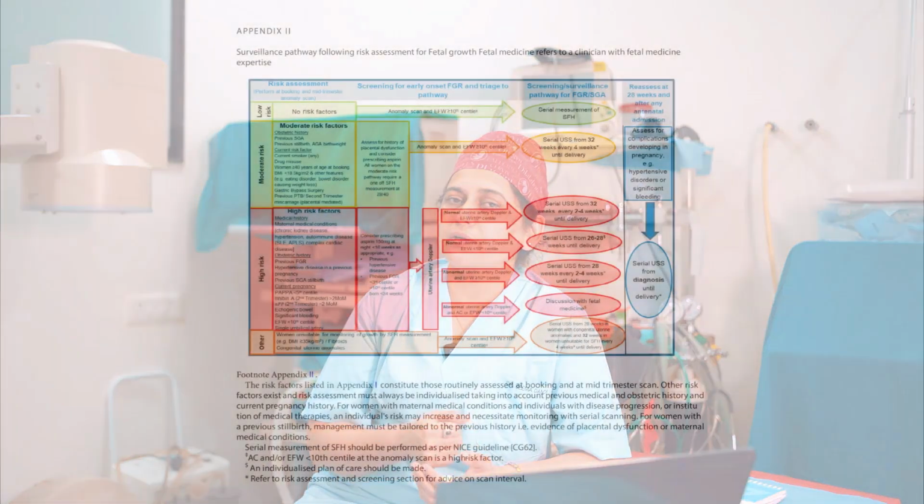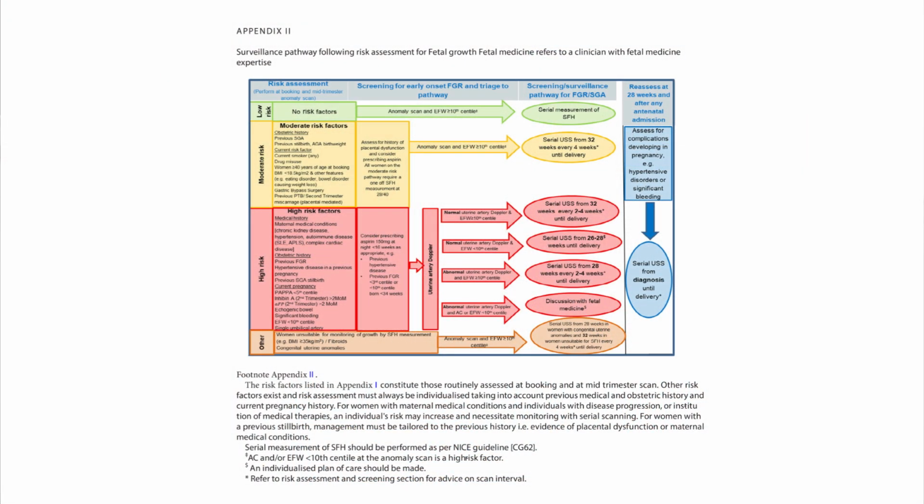How do we classify as high risk? If she has a history of chronic kidney disease, autoimmune conditions like SLE or APLA, diabetes, hypertension, previous history of hypertension, previous history of FGR, that is fetal growth restriction, or previous stillbirth where the stillbirth was because of SGA, that is included in this. In moderate risk there was also stillbirth, but it was appropriate for gestational age. In this, the previous stillbirth is because of small for gestational age.